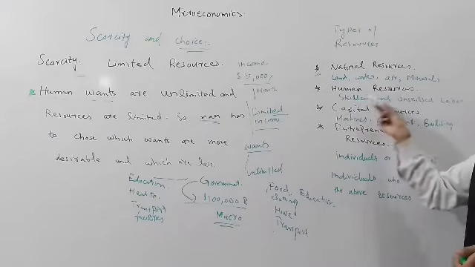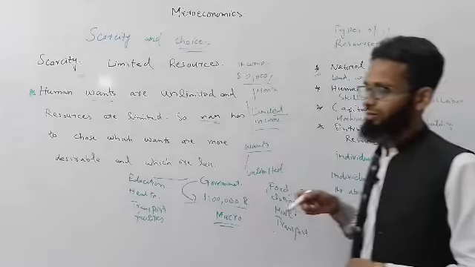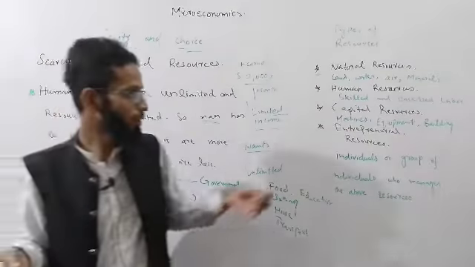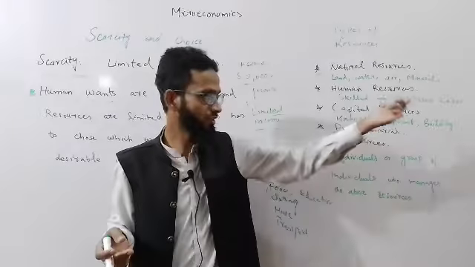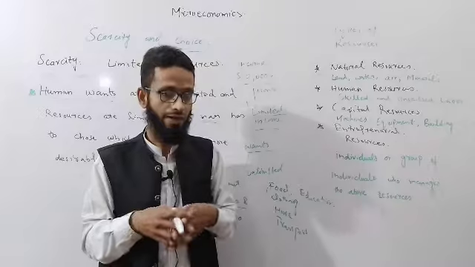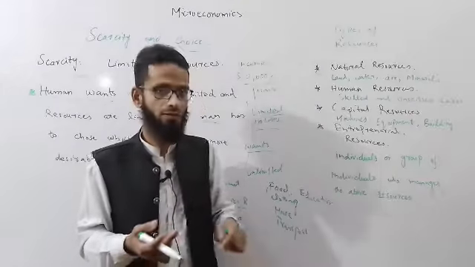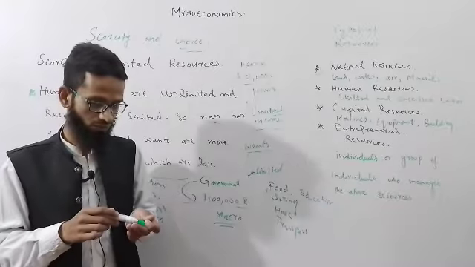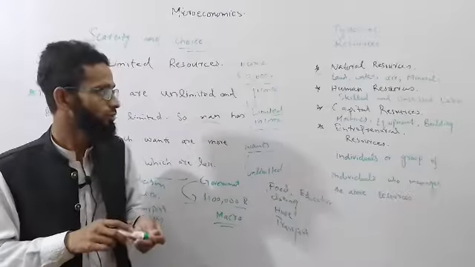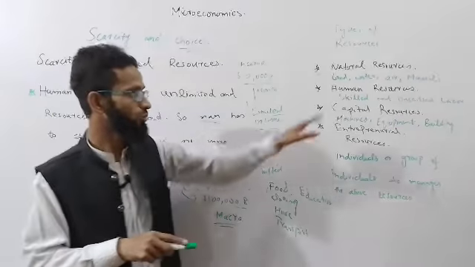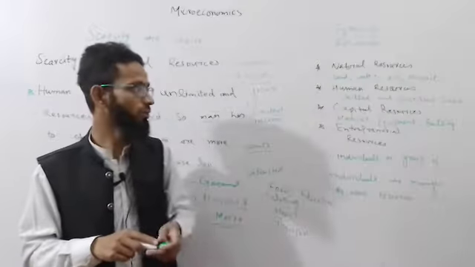And the second is human resource. In an economy there are a lot of people, some skilled and some unskilled. Skilled people can always work in jobs or in businesses and different parts of our economy in the market. So skilled workers are always preferred over unskilled labor. So human resource also contributes to the production process.